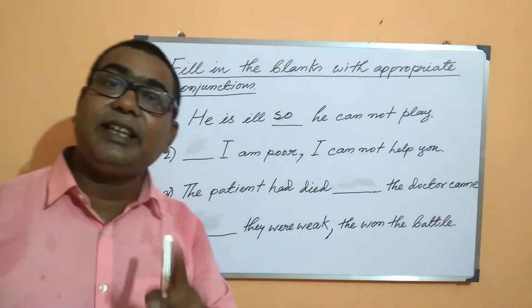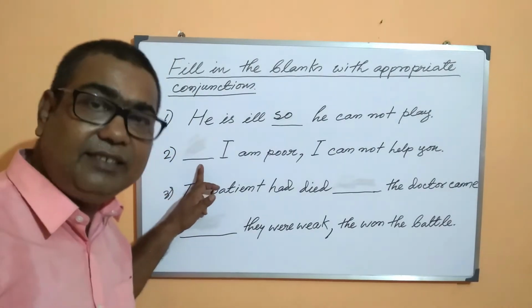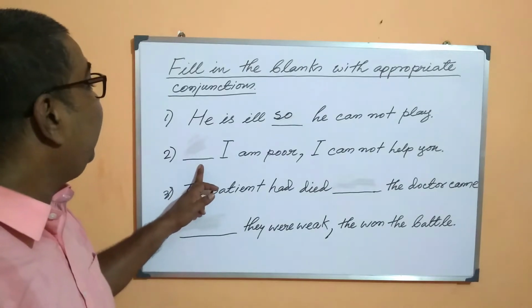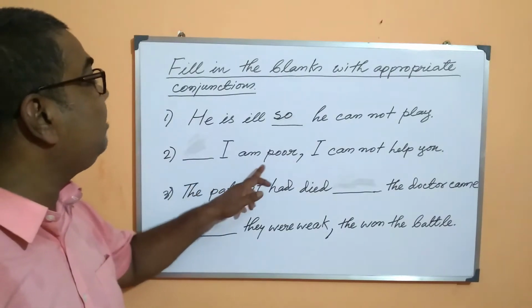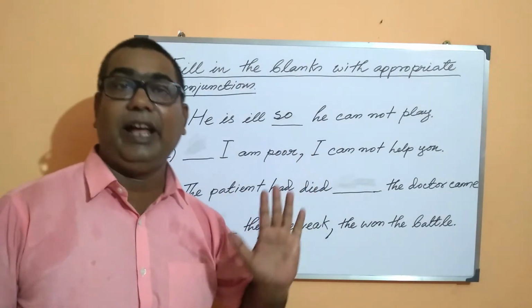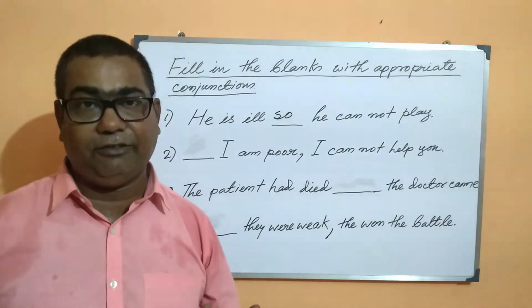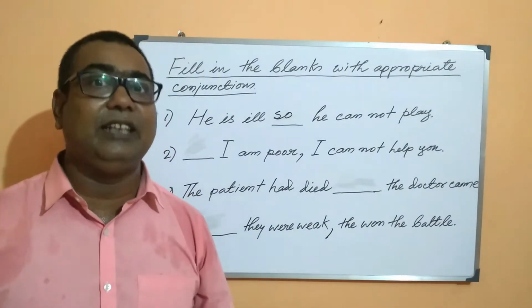Come to the second question, my dear students. The dash is there in the beginning, after which we have: I am poor, I cannot help you. So I have poverty, I don't have money enough, I don't have wealth enough.